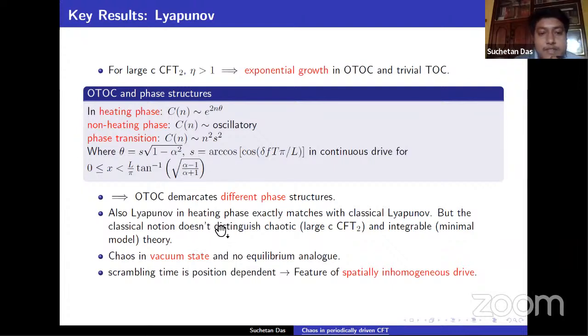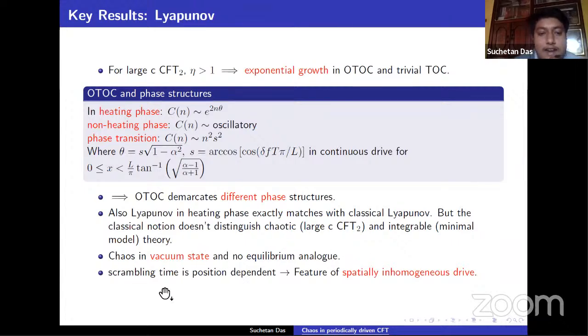Also, the Lyapunov exponent in the heating phase exactly matches the classical Lyapunov exponent we defined earlier. But the classical notion does not distinguish chaotic and integrable theories like large c CFT and the minimal model. It is always chaotic in the heating phase in the classical notion. But in the quantum case, from the OTOC perspective, we see different behavior for the minimal model and large c CFT. Also, an important result is that this chaos is only in the vacuum state, and it has no equilibrium analog.